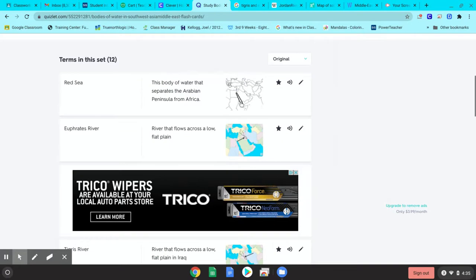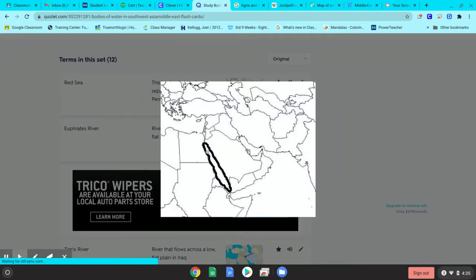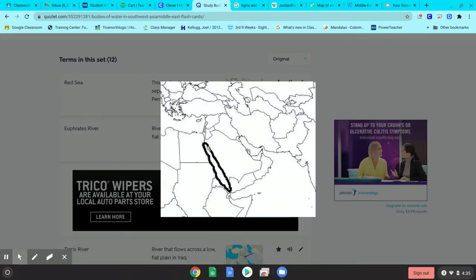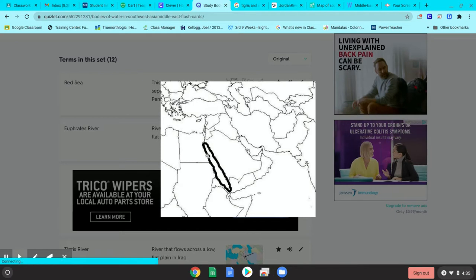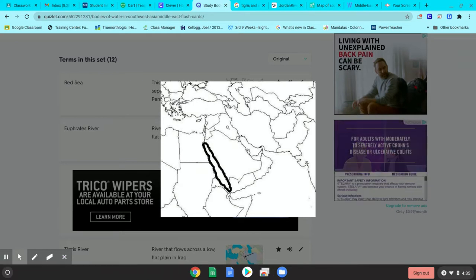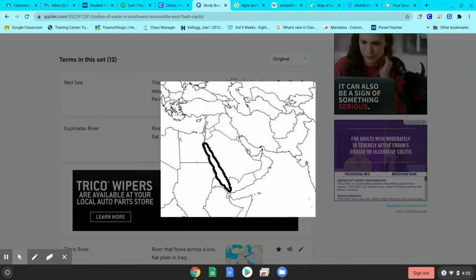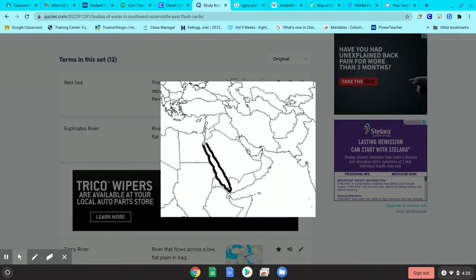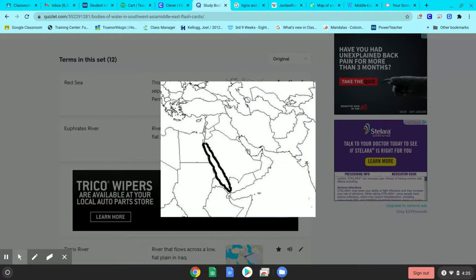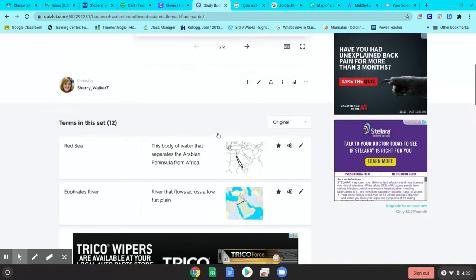Now, the next sea down that we have is the Red Sea. And the Red Sea is this long, super skinny sea right here in between Africa and the rest of the Middle East. Okay? So we've got the Mediterranean Sea, which is here, the Suez Canal, and then the Red Sea. This is the Red Sea here. Mediterranean Sea and the Red Sea are connected by the Suez Canal. So we're going to move on around those two.